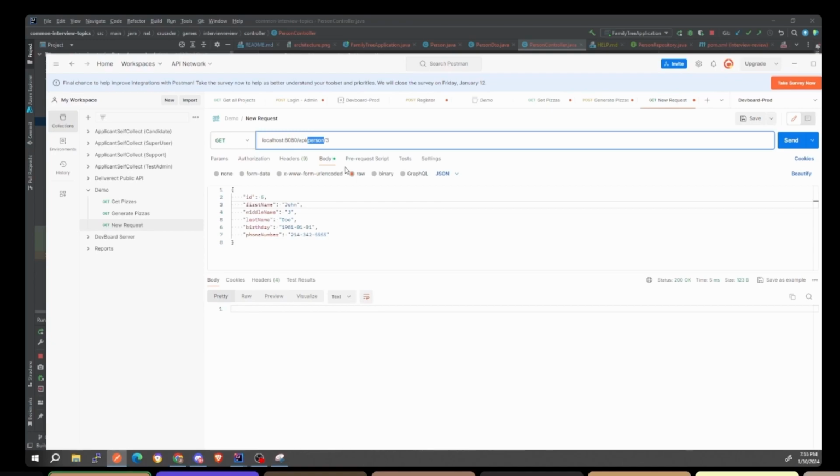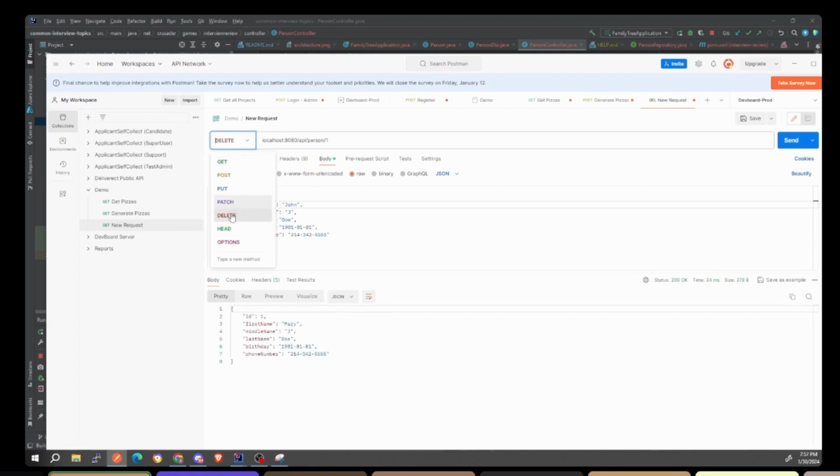But it's still good to know this because the interview, it's all about the interview. And if you have control over the API endpoints and you want to follow it because you're following REST, I mean, you're doing what you've been trained to do. So when they say that, automatically you should know it's going to be get, post, put, patch, delete. Head is for your headers, and options gives you metadata for the request.